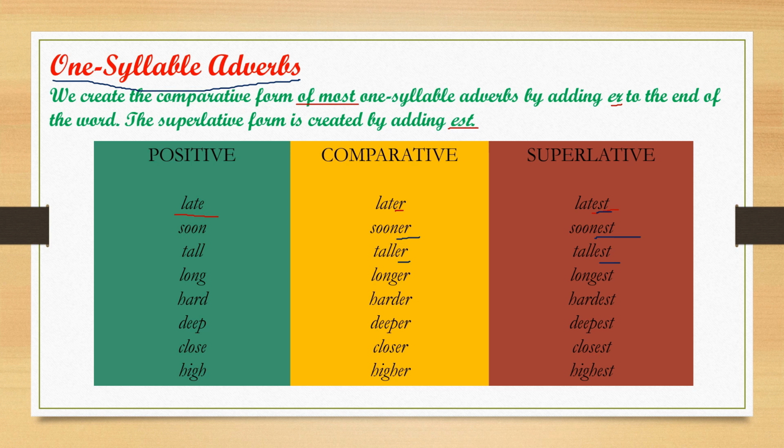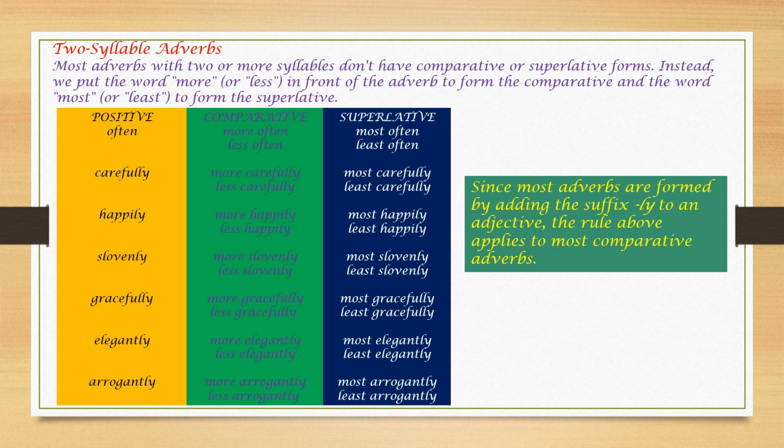Okay. Now, two syllable adverbs. Most adverbs with two or more syllables do not have comparative or superlative forms. Instead, we put the word more or less in front of the adverb to form the comparative, and the word most or least to form the superlative. Here we go with the examples. Often. It is two syllables.